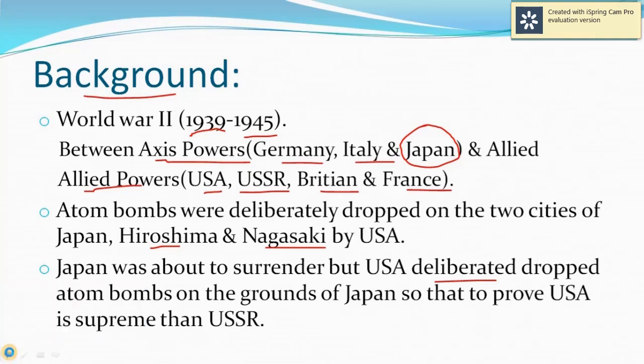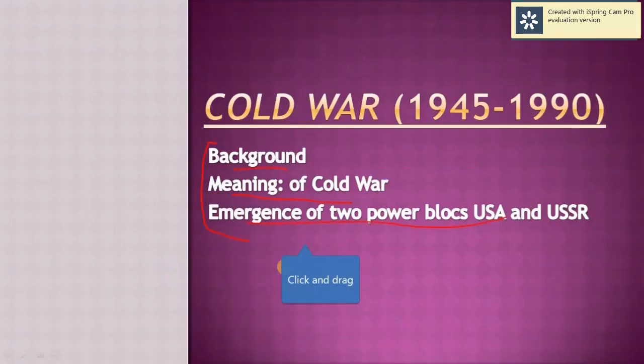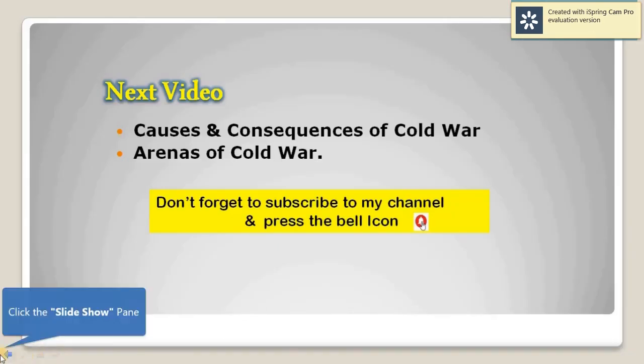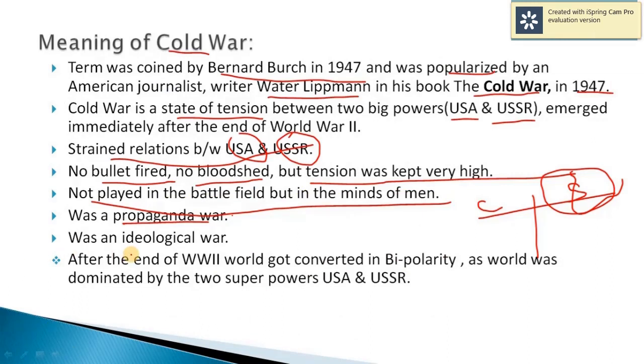Here I have mentioned another point, the emergence of two power blocks. What is this? After World War II, the world which was known as a multipolar world got converted into bipolarity.